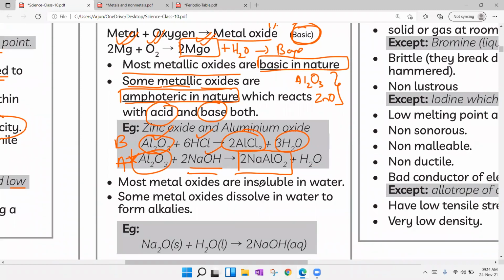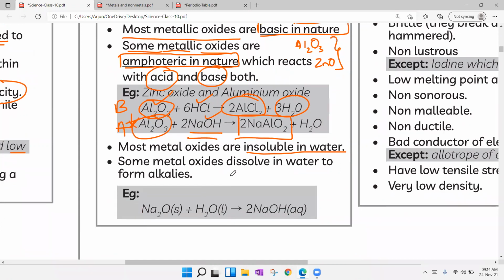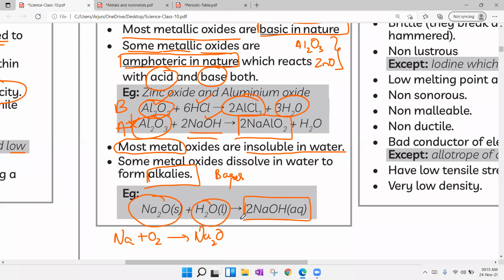Most metal oxides are insoluble in water, and some metal oxides dissolve in water to form alkalis. Here most metal oxides will not dissolve in water, but a few will dissolve in water such that they form alkalis. Alkali is nothing but a base which dissolves in water. Example, if you take sodium and mix it with oxygen, we will get sodium oxide Na2O. Now, if you add that Na2O in water, we will get NaOH, that is a base. So metal oxide reacts with water to form base.